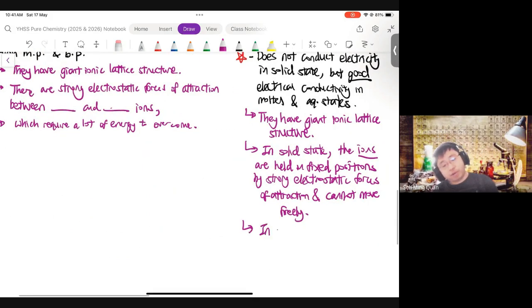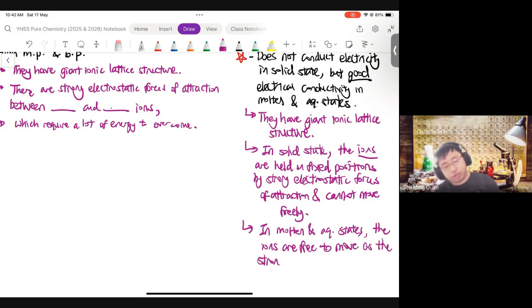Then don't forget the molten and aqueous states. In the molten and aqueous states, the ions are free to move, can move freely, as the strong electrostatic forces of attraction between ions have been overcome.